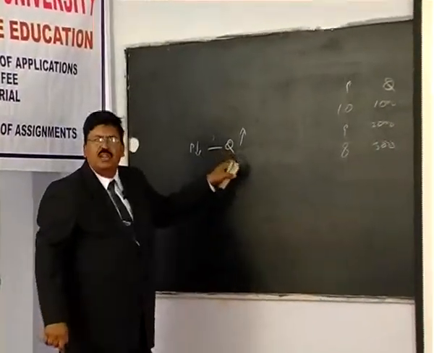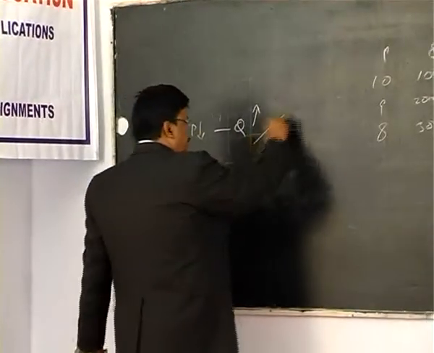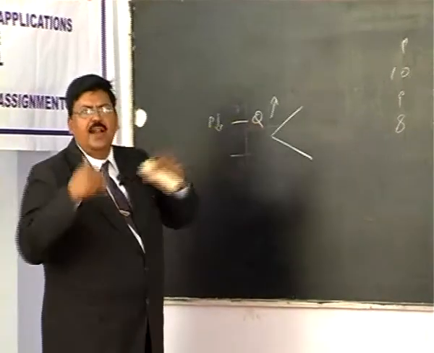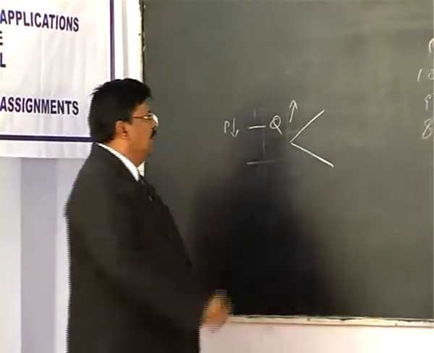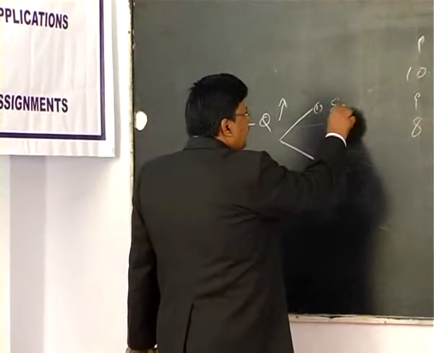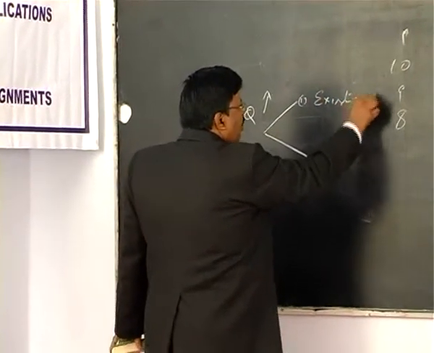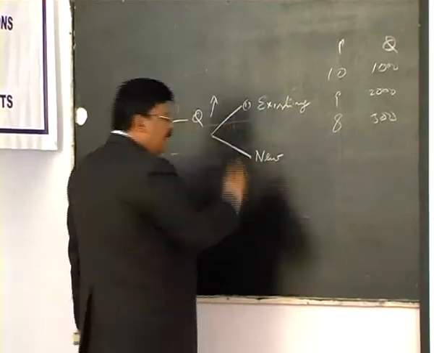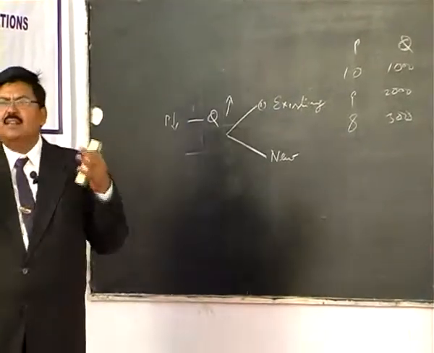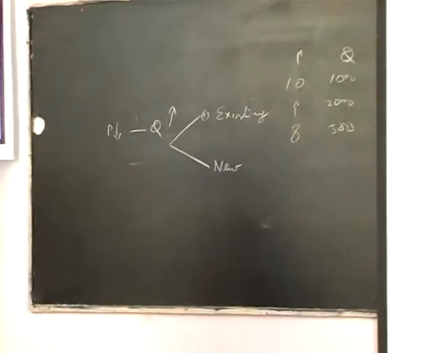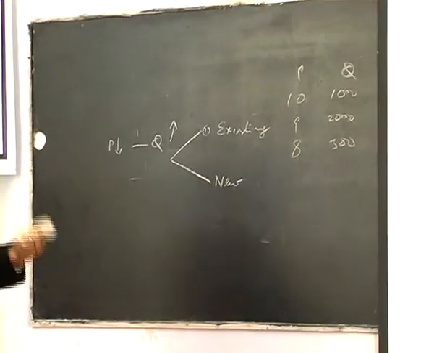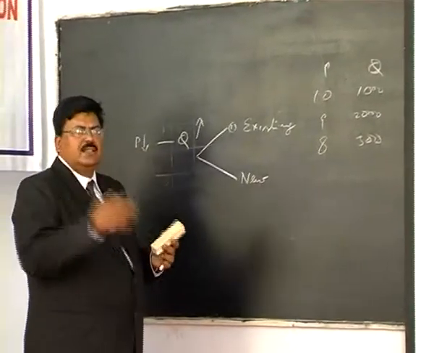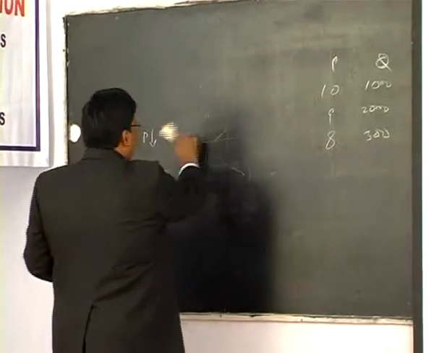And this increase in quantity is because of two factors. You can attribute the increase in quantity to two reasons. One is, the existing customers try to purchase more, and the new customers start buying now. So this low price attracts new customers to start buying, and it also makes the existing customers buy more. As a result, the quantity will increase.